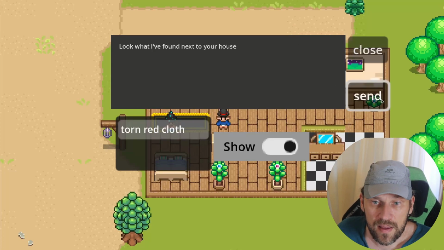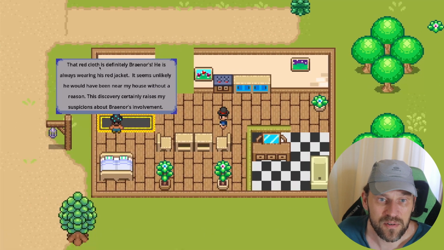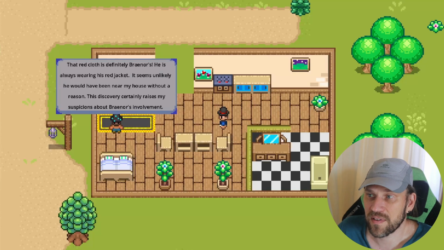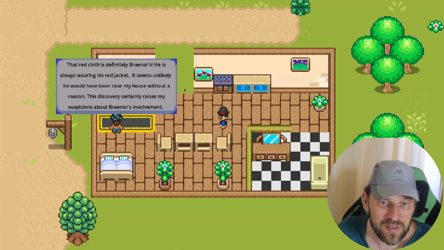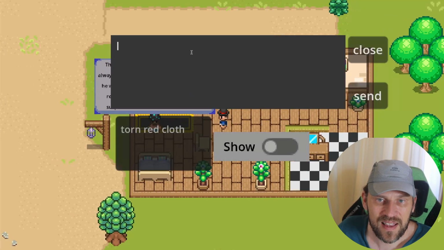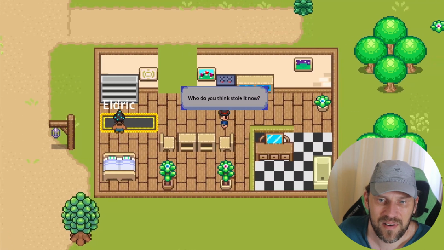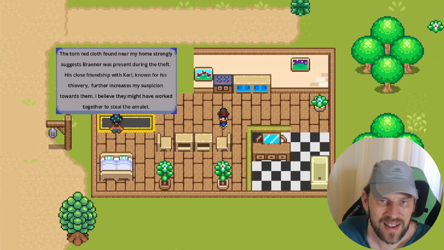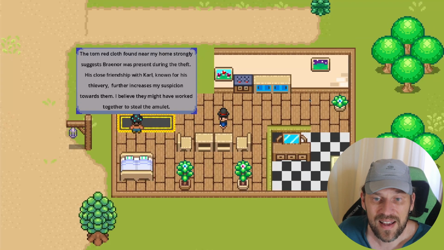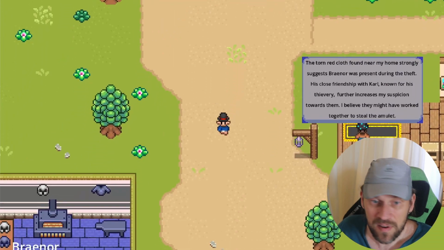And he knows that Brianor wears a red jacket, so he will make a conclusion: oh, that cloth is definitely Brianor's, because he's wearing that red jacket. We can actually ask a follow-up question like, who do you think stole it now? And he previously thought it was Carl or Mina. I think he will change his mind right now. And yeah, he changed his mind. He now thinks that Brianor might be the one who stole the amulet. Of course, that's not enough to conclude that. So let's go chat with Brianor.